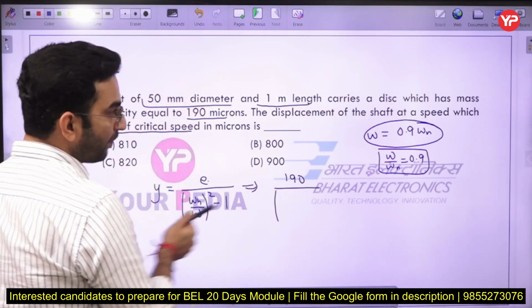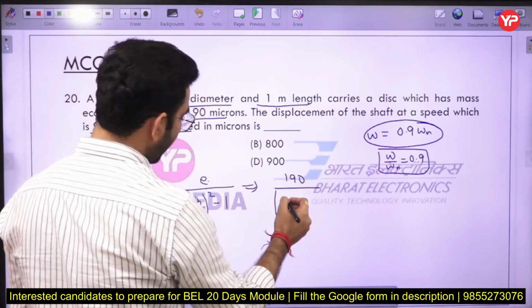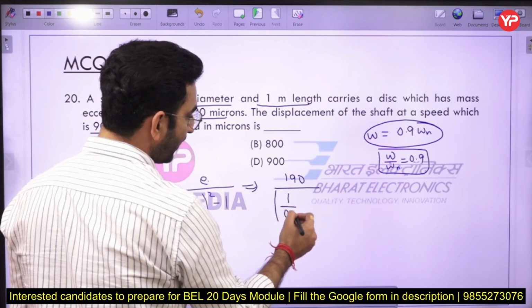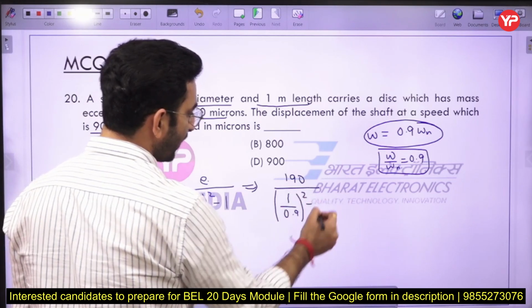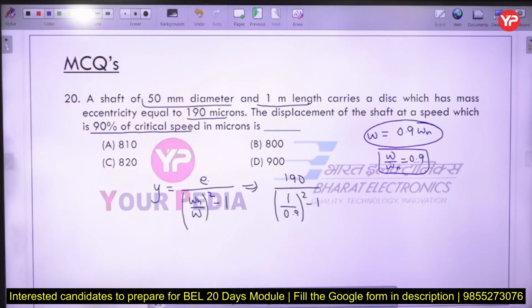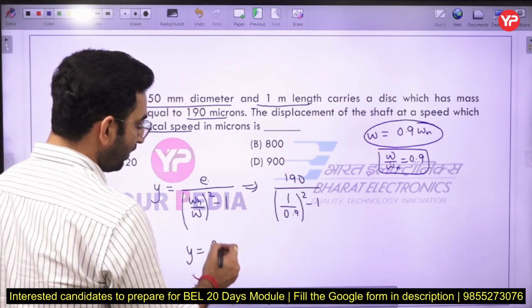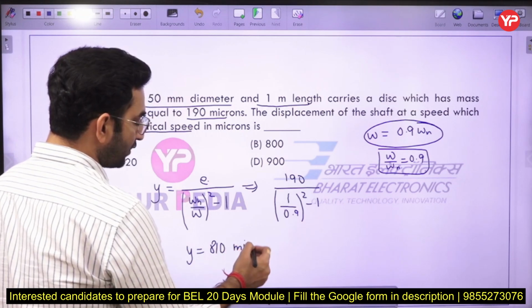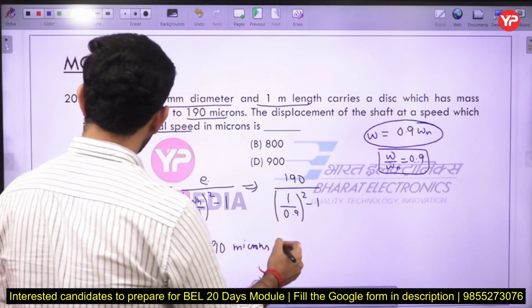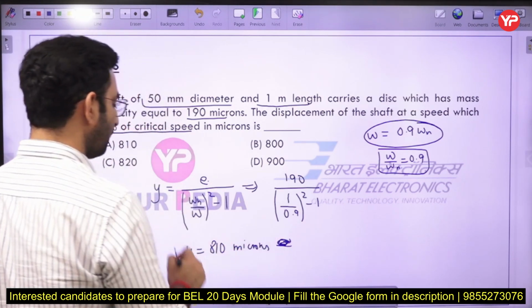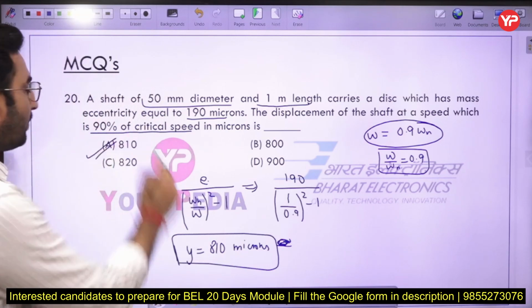Omega by omega n is 0.9, so it will be 1 upon 0.9 squared minus 1. So this will be the equation. If you solve it, you are going to get the value of y as 8110 microns, which is given in the option. It will be equal to option number A here.